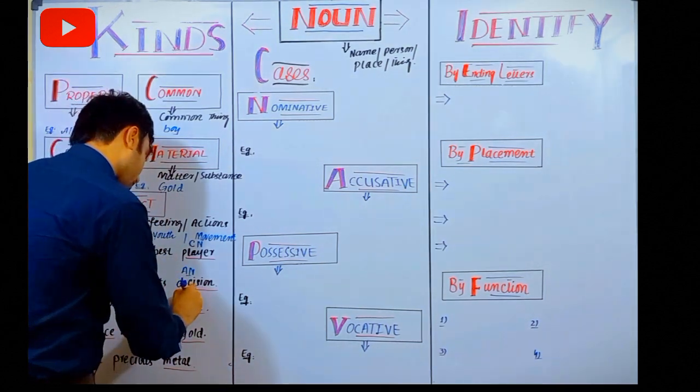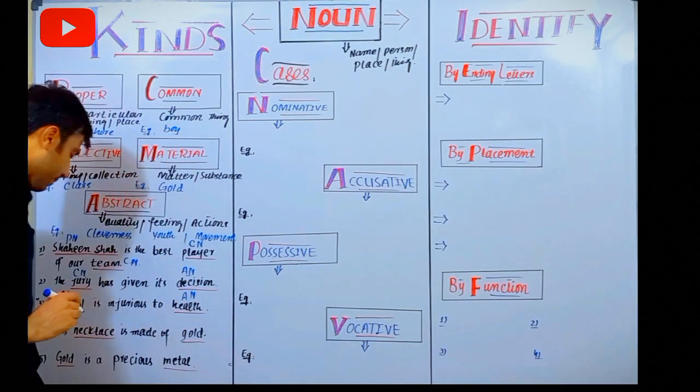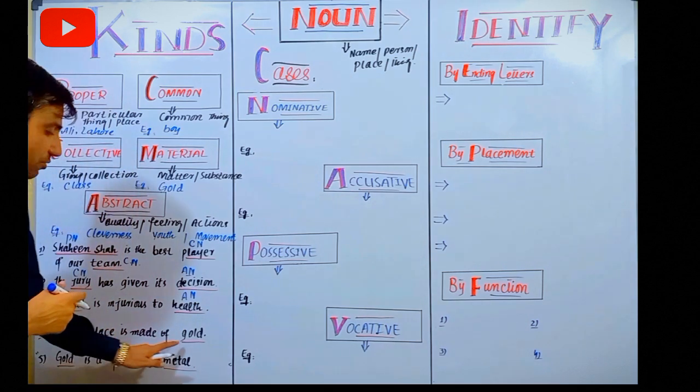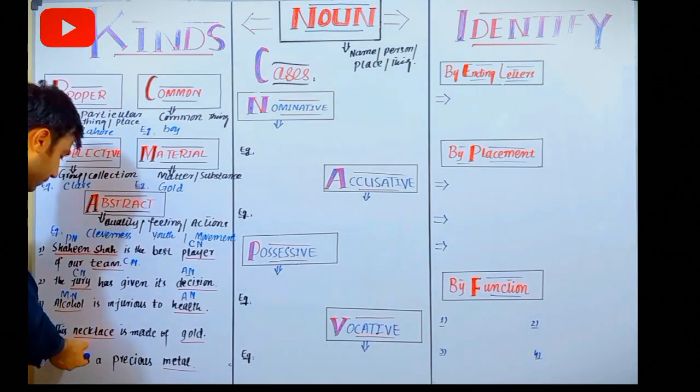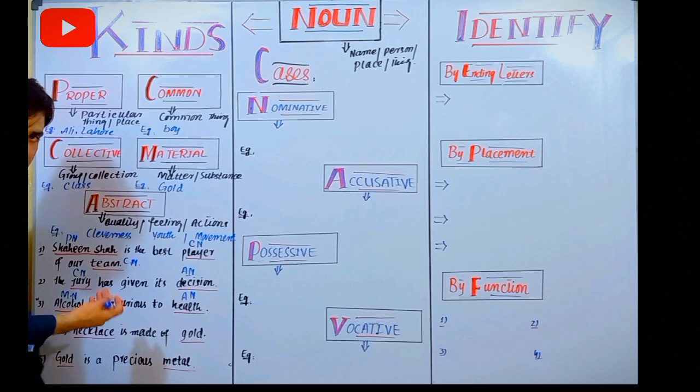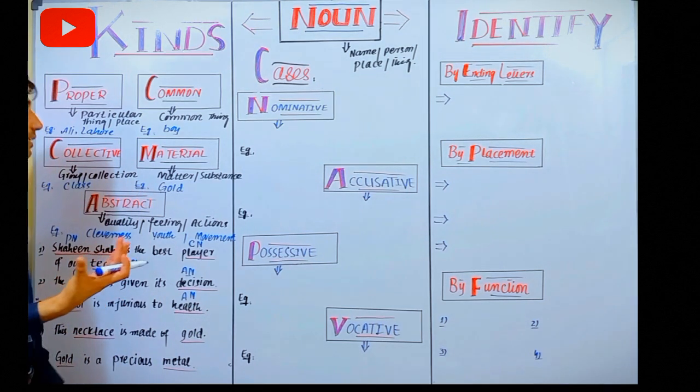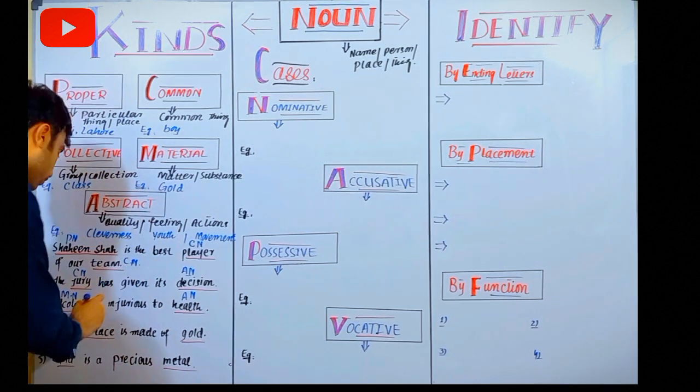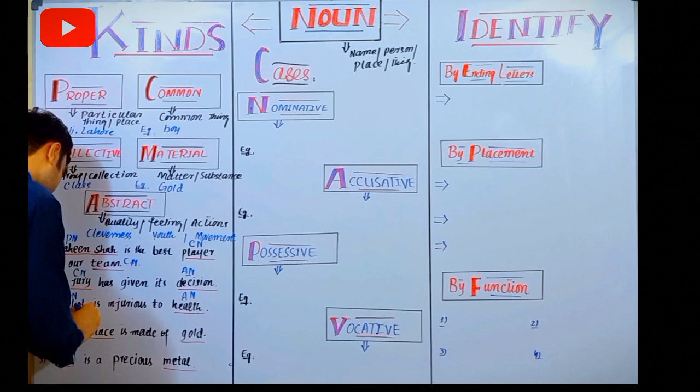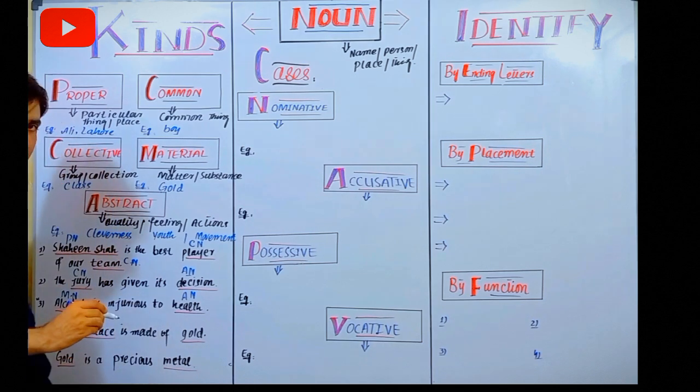This is abstract noun. This necklace is made of gold. Next example is this necklace. Necklace is not a name of a particular necklace. So we can say here this is a common noun.